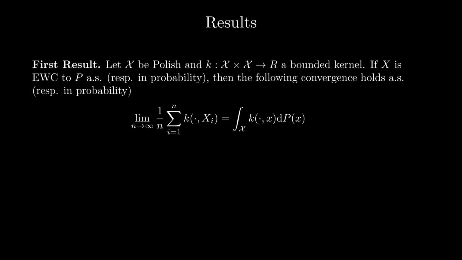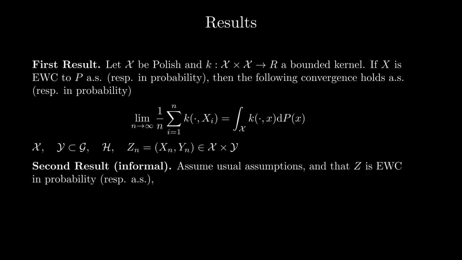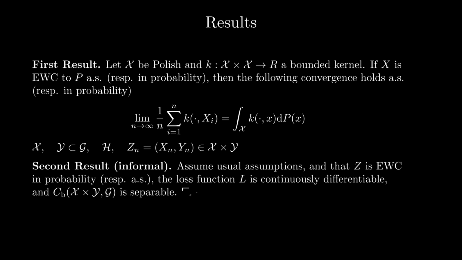To state it, let us introduce some notation. We consider an input set X and a sufficiently regular output set Y, which is a subset of a separable Hilbert space G. We also consider an RKHS H of G-valued functions, and a dataset Z of input-output pairs. This setup extends the classical one of statistical learning, which only considers scalar outputs. Our main result guarantees that SVMs are consistent for EWC data under the usual assumptions as long as two additional assumptions are satisfied. Namely, we impose a continuously differentiable loss and a separable set of continuous and bounded functions from X times Y to G.